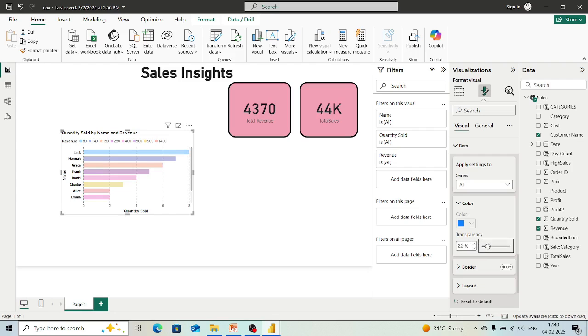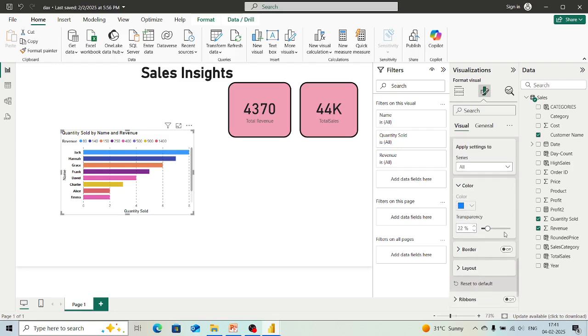the default color is blue. If you want to change that, then we can select it from here and we can change the color of that. So see, if I increase the transparency, then it is not visible to us. If I decrease it, then we can see those bars clearly.